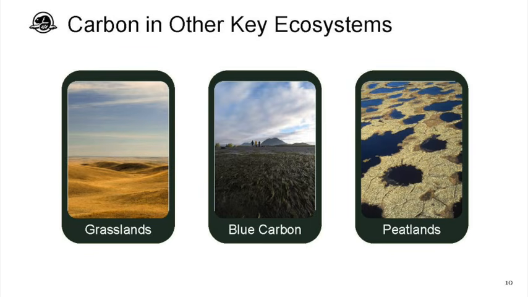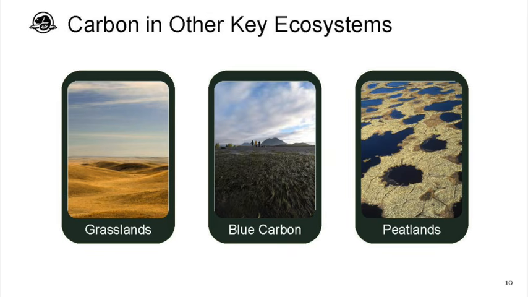So in terms of carbon and other ecosystems, I'll just touch on this really briefly. So I'm leading a project with 2 researchers from University of Alberta and University of Saskatchewan. We're looking at modeling carbon in 4 prairie national parks in grassland areas specifically. So that's one project that's ongoing, started this year. In terms of blue carbon, my colleague Marla Blad has been working at modeling eelgrass and salt marshes in a couple of coastal parks.